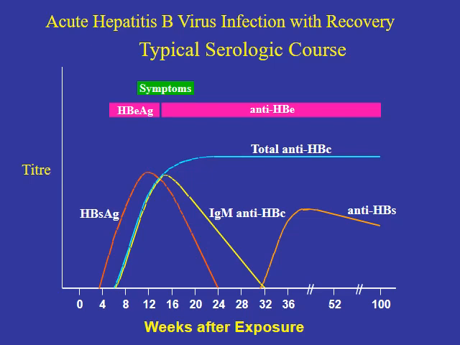It appears after 4 weeks of exposure, associated with the appearance of hepatitis B E antigen. So both the hepatitis B surface antigen and hepatitis B E antigen appear after 4 weeks of exposure. The hepatitis B surface antigen peaks 12 weeks after the exposure and disappears 24 weeks after the exposure. After 32 weeks of the exposure, the anti-hepatitis B surface antibody will appear.